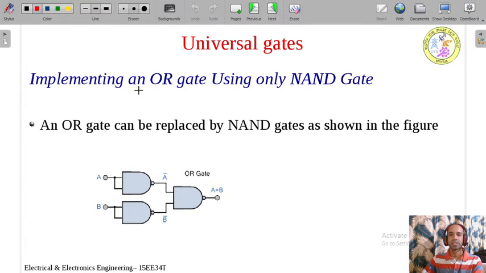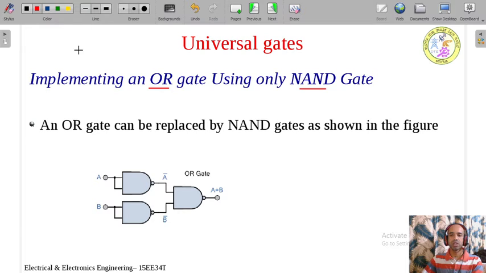Next we shall take implementing an OR gate using NAND gate. How to make an OR gate by using only the NAND gate? So for this, what do we do? An OR gate can be replaced by NAND gates as shown in the figure. You observe this diagram here.